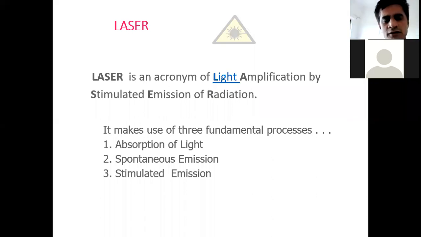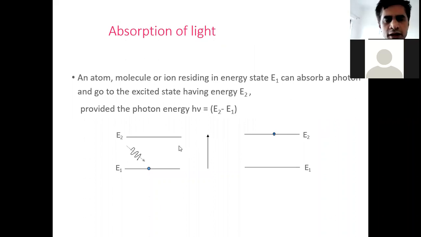Then I will explain what is the meaning of absorption. In case of absorption of light, an external agent, that external agent may be a photon, okay, with energy. What is the energy? E equal to h nu. This is the energy of the external agent, and when this external agent or photon is incident on an atom or molecule or electron which is already in ground state. See, dear student, this green dot indicates an atom, electron, or molecule already in ground state.